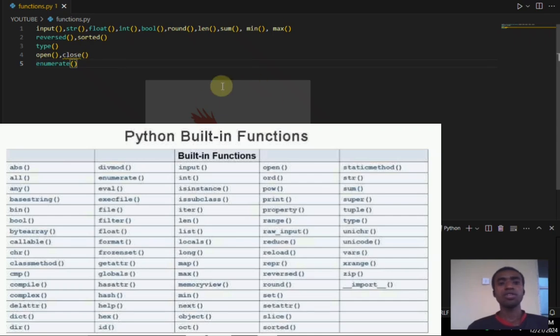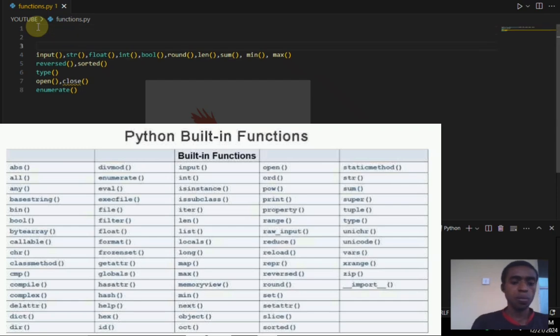There are many that I cannot cover in this video, but the key thing you should know is that a built-in Python function, as the name signifies, is built in. So they come predefined in Python, so you don't need to write them again. If you had to write these functions before you could use them, like str, float and all of that, it would take you a whole lot of time.